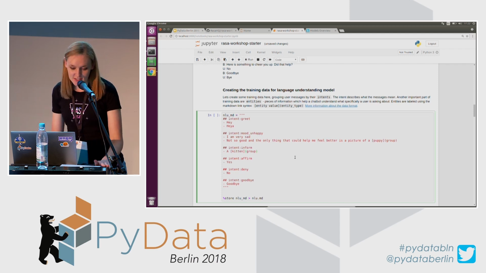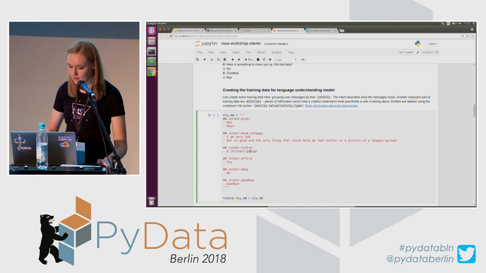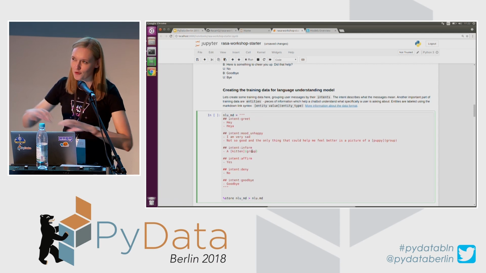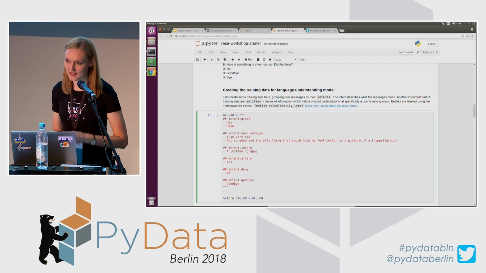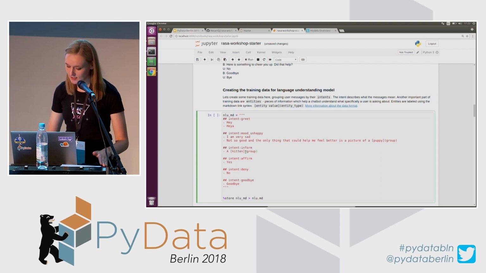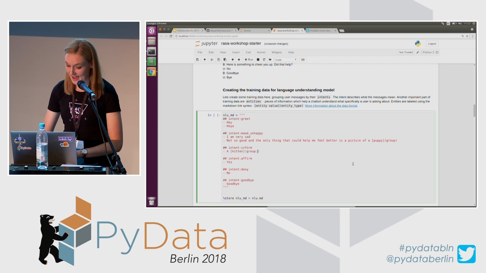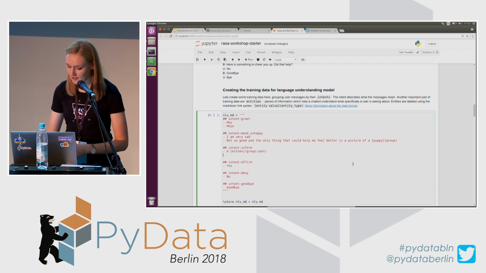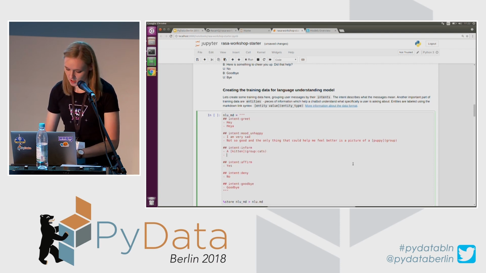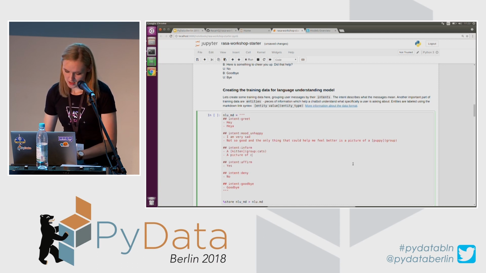So how do we define synonyms? One of the ways is to simply provide the name, like what kind of overall value this intent should have. For example, here I have a kitten, and I can call this group cats. If I have another example where a user said, for example, a picture of a cat, that's a good example. So I would extract this as an entity.